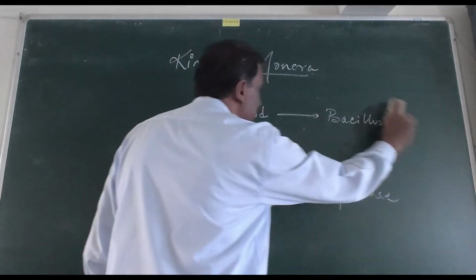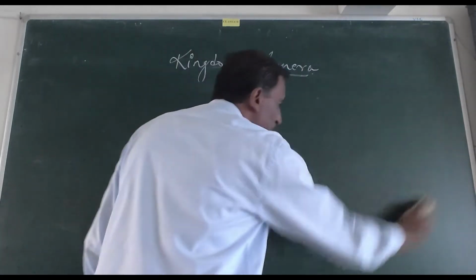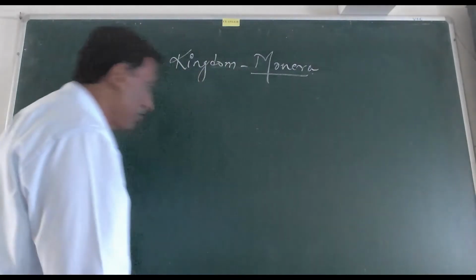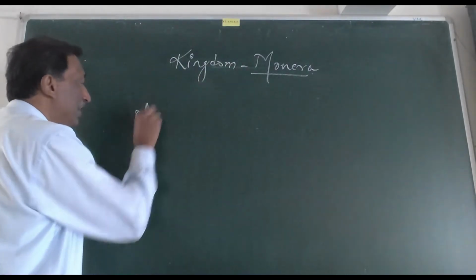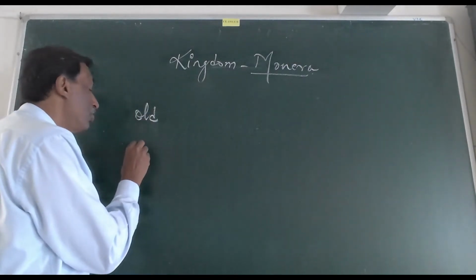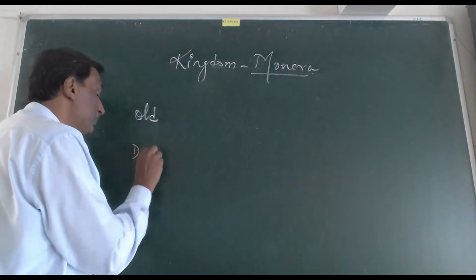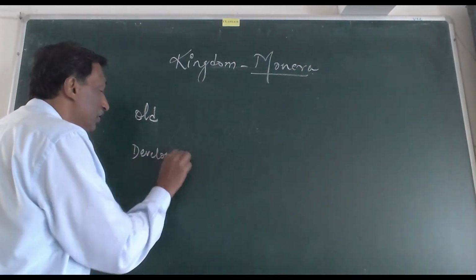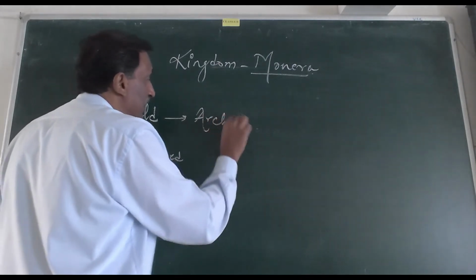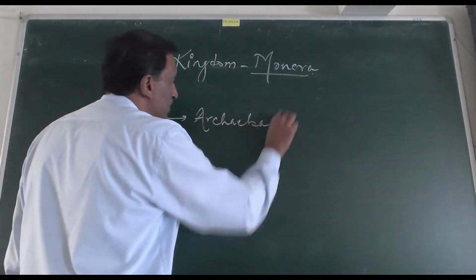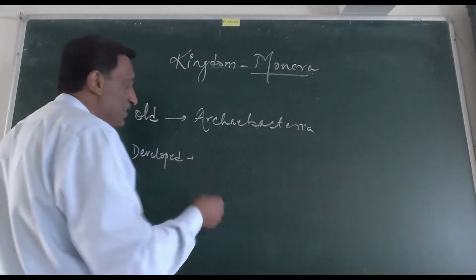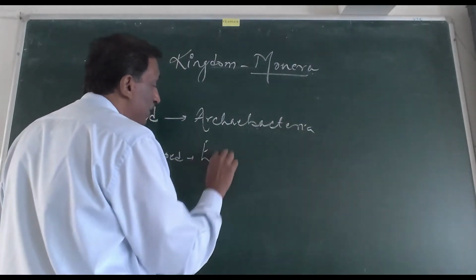The second classification is done on the basis of their origin, when they originated. On the basis of origin, there are the old ones and the comparatively new or more developed ones. The old ones are known as Archaebacteria, and the comparatively much more advanced ones are called Eubacteria.